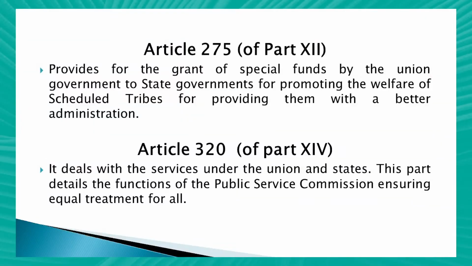Article 320 is in Part XIV of the Constitution. It deals with the services under the Union and states. This part details the functions of the Public Service Commission, ensuring equal treatment to all the people of India irrespective of caste, color and creed.